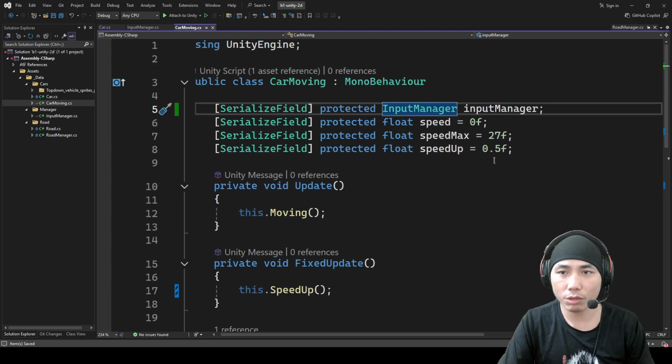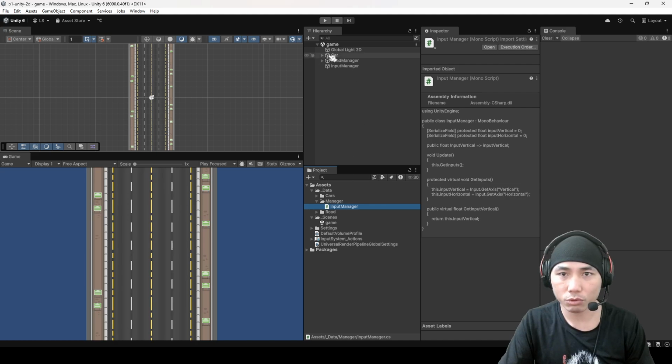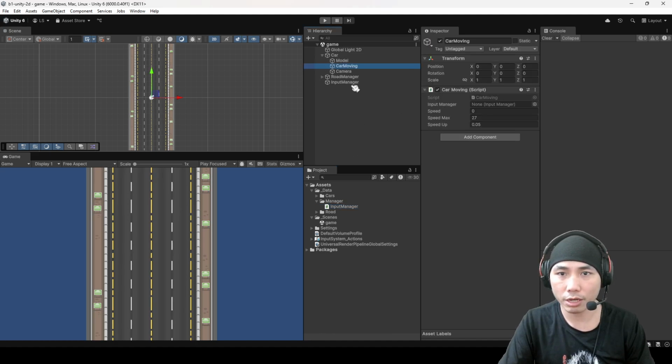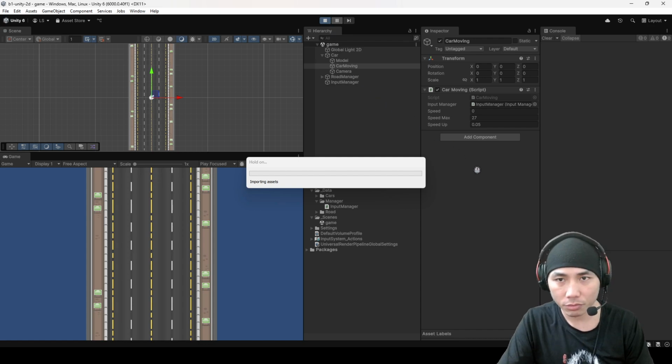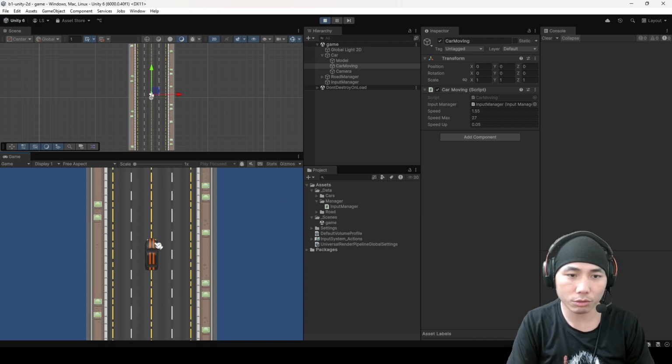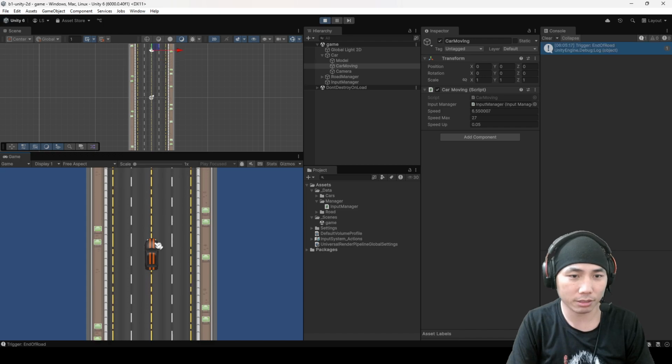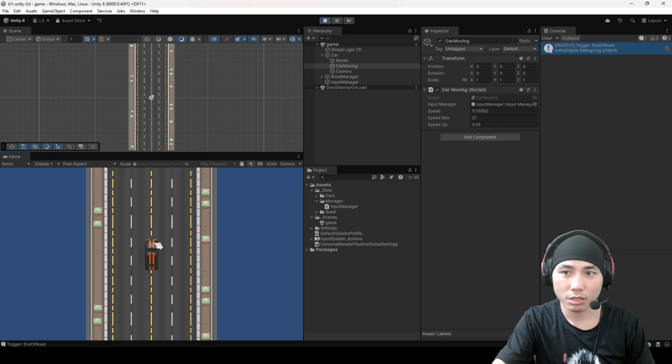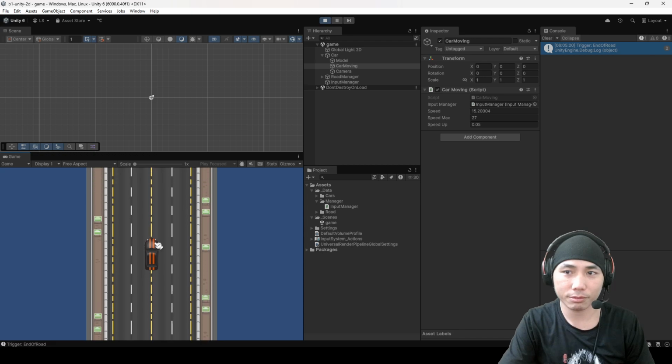And then when we have a variable like this, that means we have to go to the car moving and drop the input manager over here. And now you have it, right? Let's play the game. Somehow I don't know, when the speed is 0 we don't see the car, but when we slowly move, you see I just press W and you see it move.